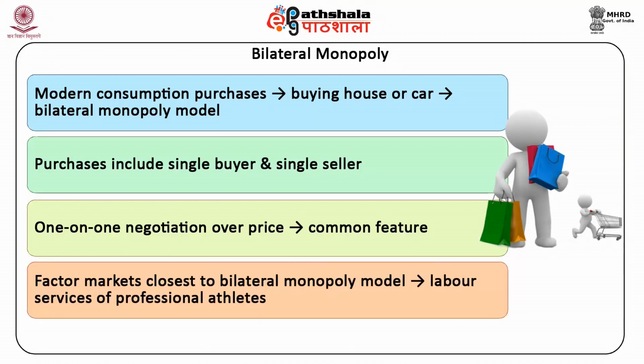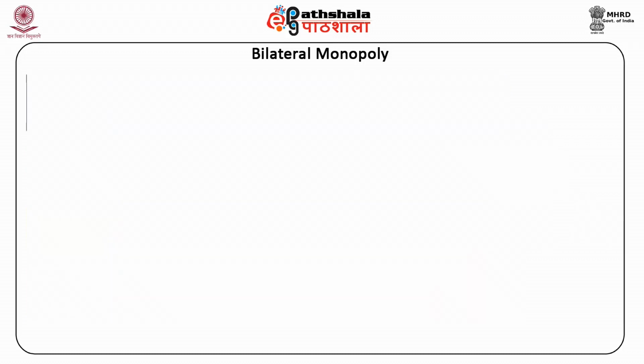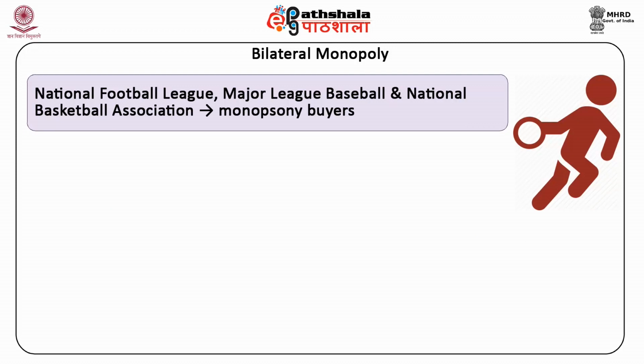Perhaps the factor markets that come closest to the bilateral monopoly model are those involving the labor services of professional athletes. The National Football League, Major League Baseball, and National Basketball Association come very close to being monopsony buyers of athlete labor services.